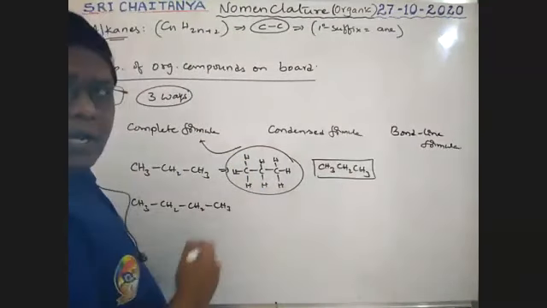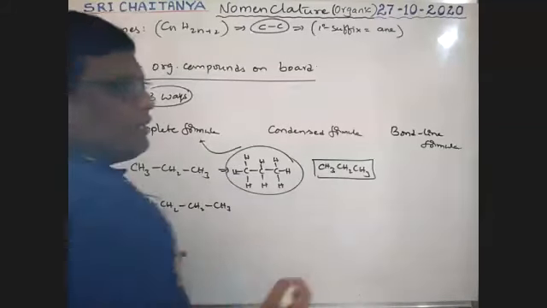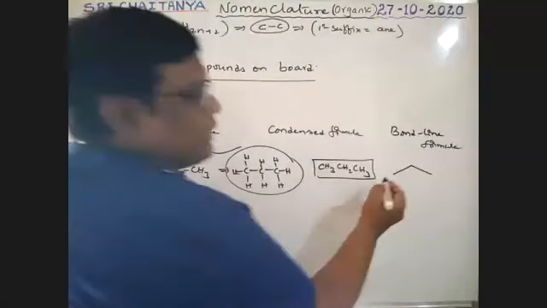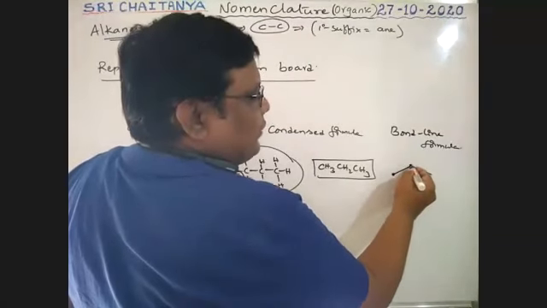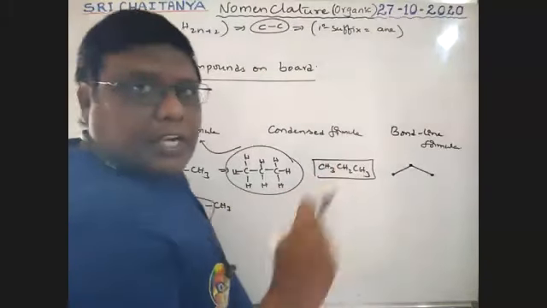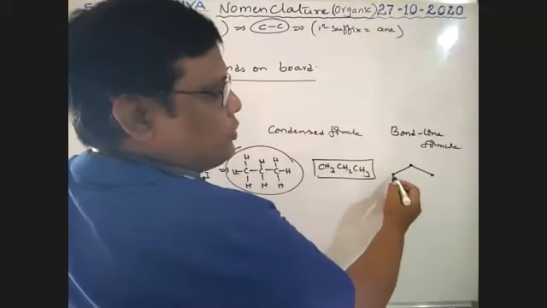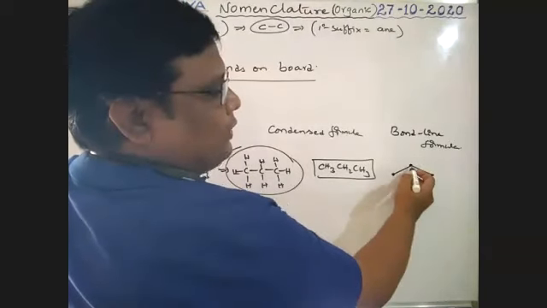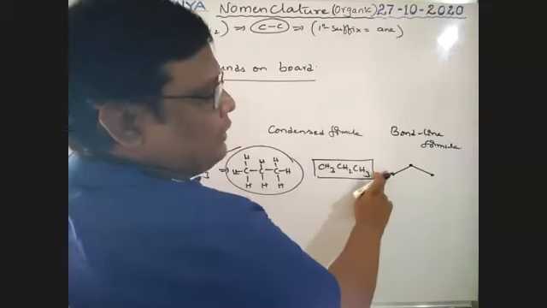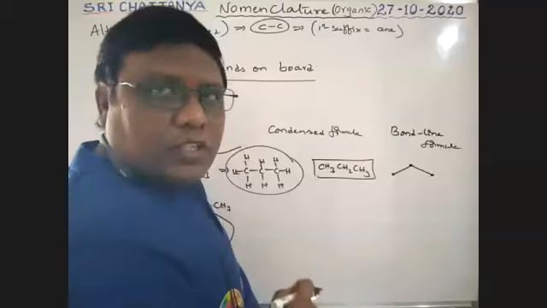Next, bond line formula. Only carbon is represented. That means every corner is carbon, boys. It is carbon, it is carbon, it is carbon. Three carbons. So terminal carbons represent methyl groups. This is methyl, this is methyl. That means this carbon has one bond satisfied with the other carbon, and three free valencies are there. Those three free valencies are satisfied with hydrogens.